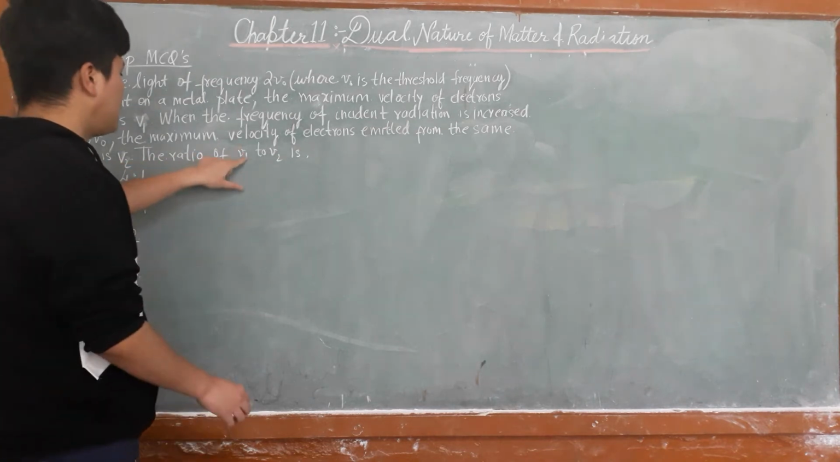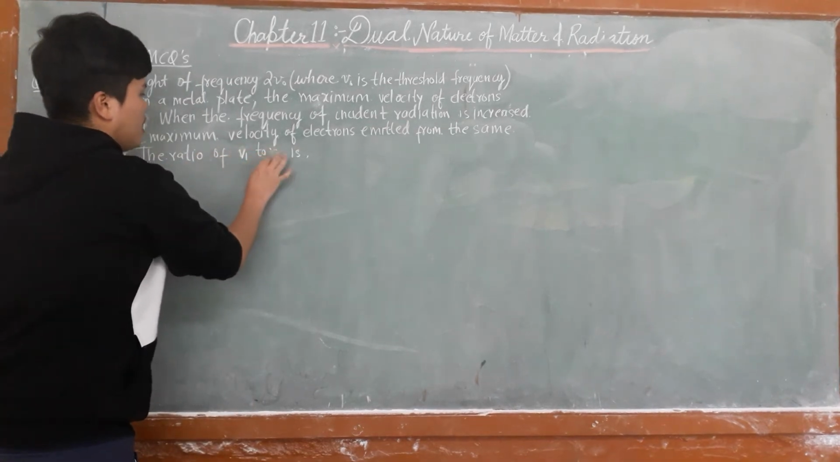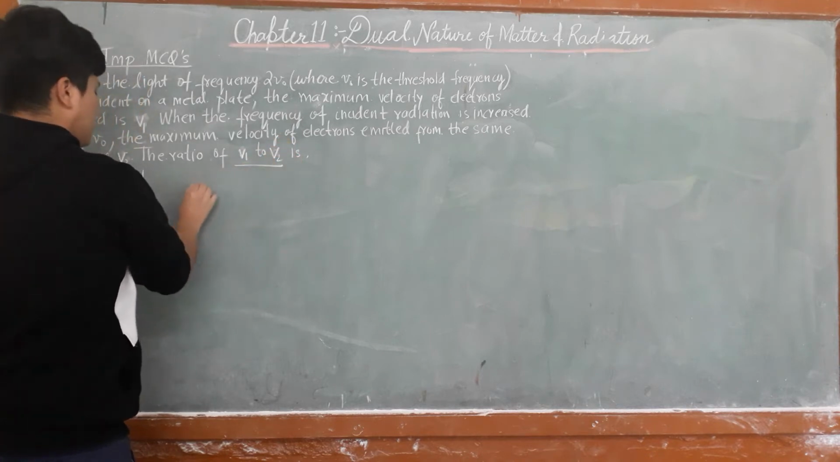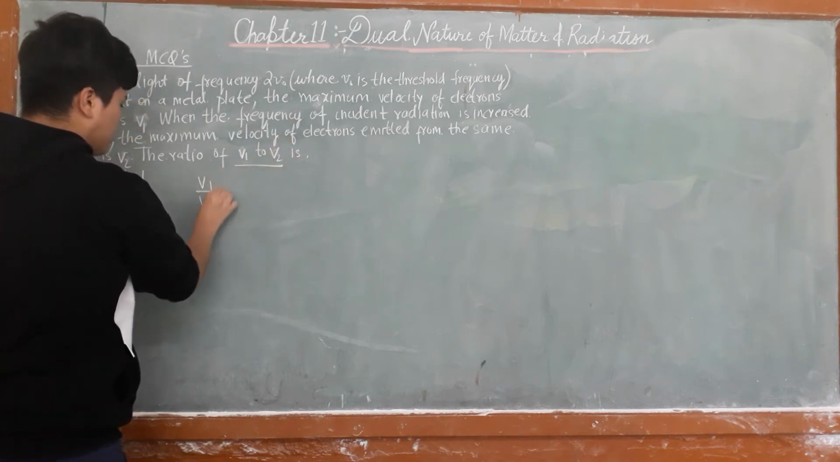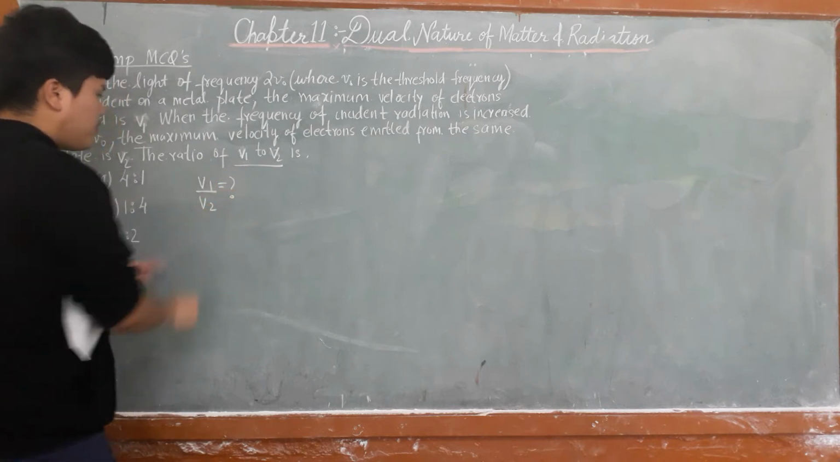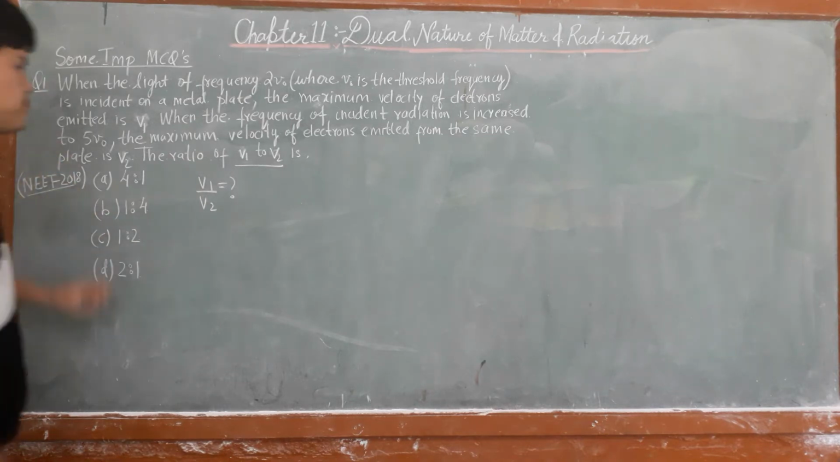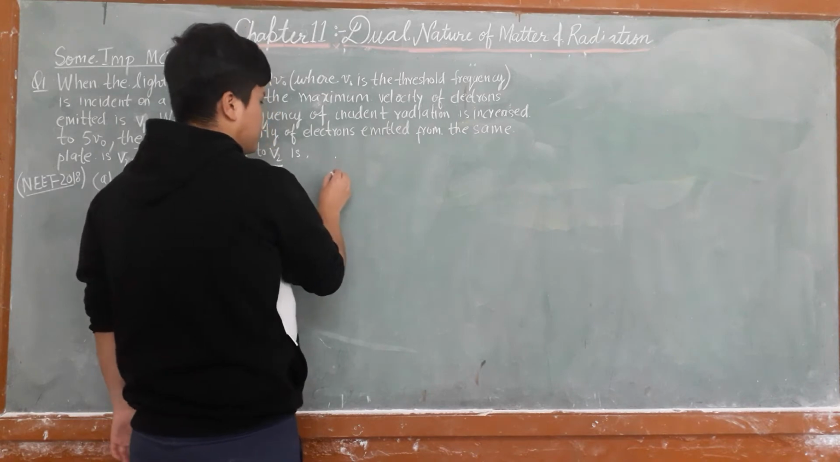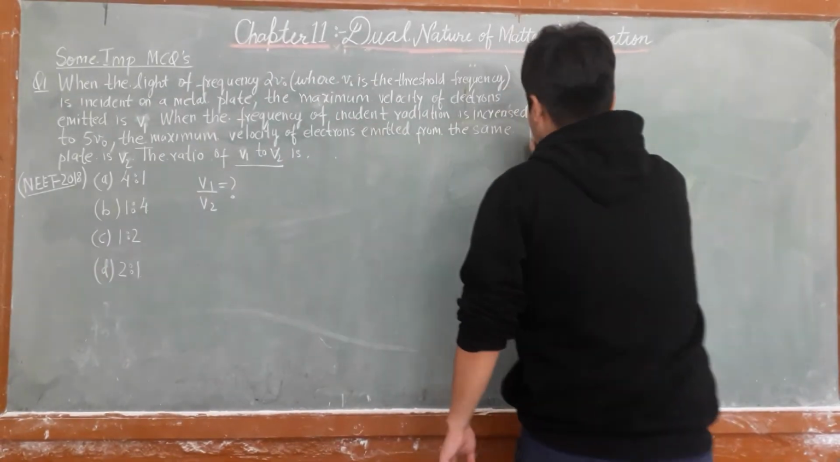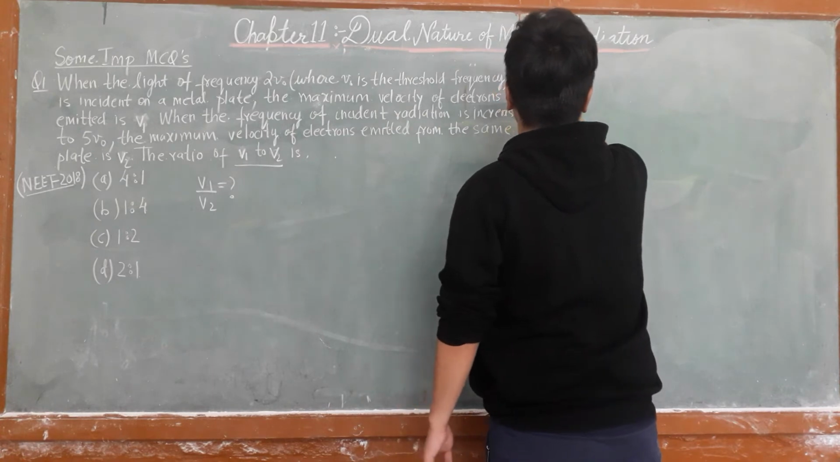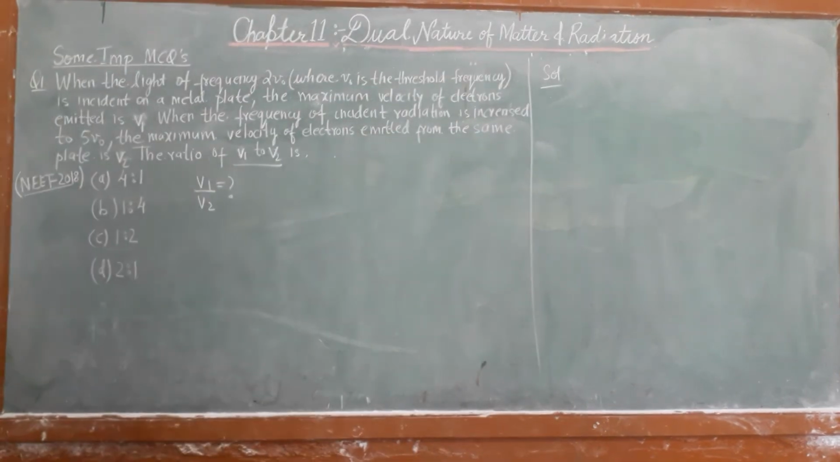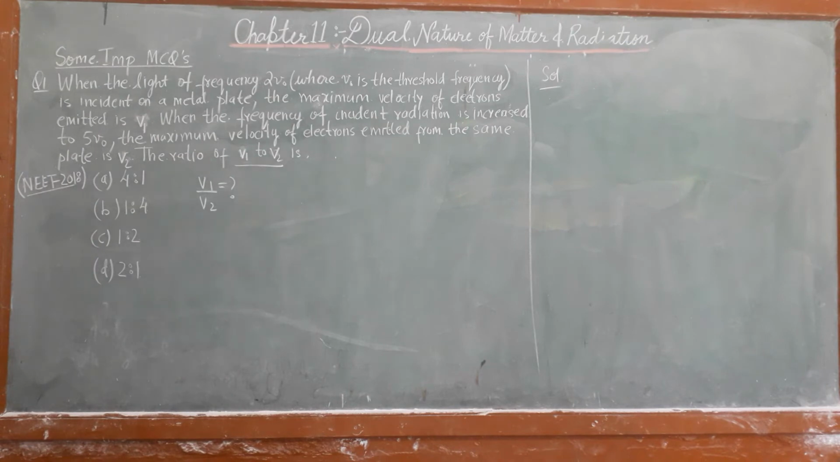The ratio of v1 and v2: we have to find v1 upon v2 is equal to question mark. I will write the solution here. First of all, just try to solve this question by yourself. It's not an easy question, but not that hard as well. It's an average question, so try to solve it by yourself. Just pause the video and solve it.